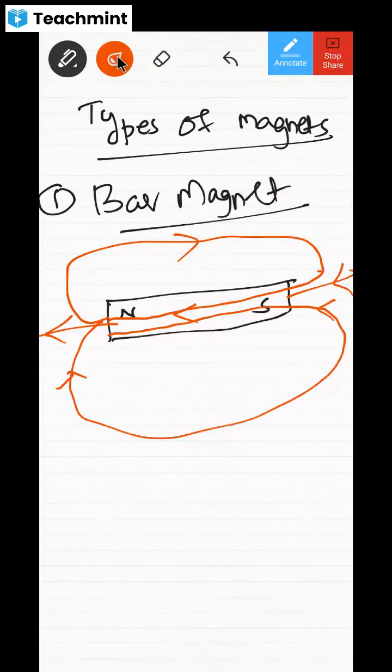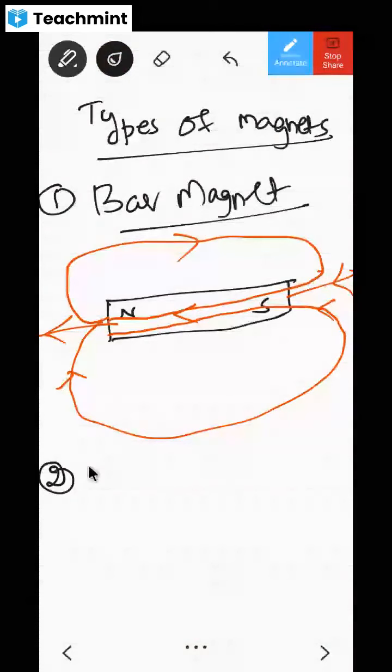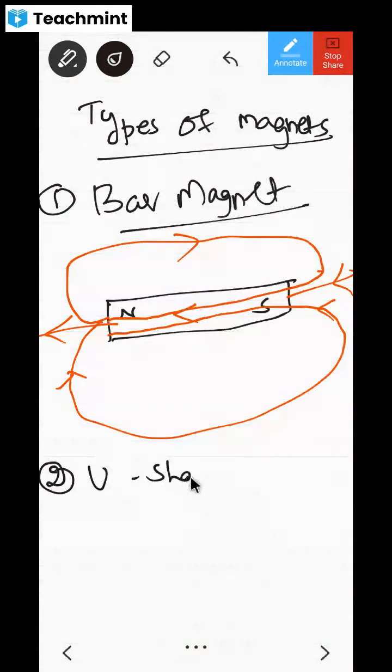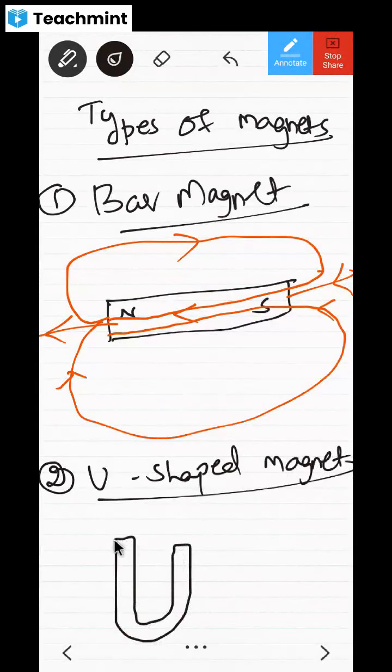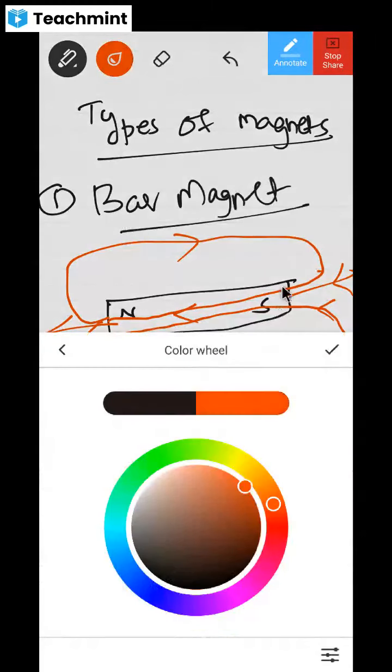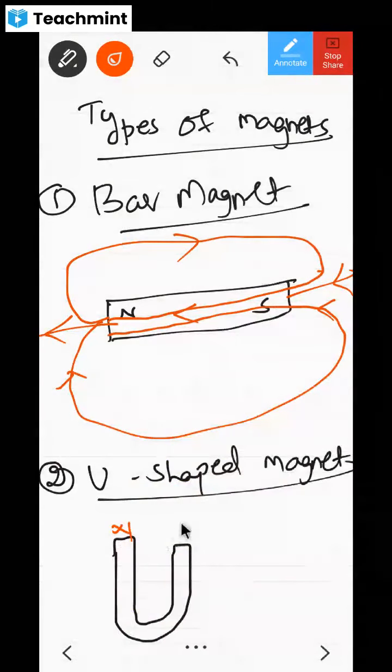Now there can be any other magnet. There is something called a U-shaped magnet. How does the U-shaped magnet look? It looks like this. On one side I will be having a North Pole, and on the other side we may have a South Pole. We may have a U-shaped magnet like this.